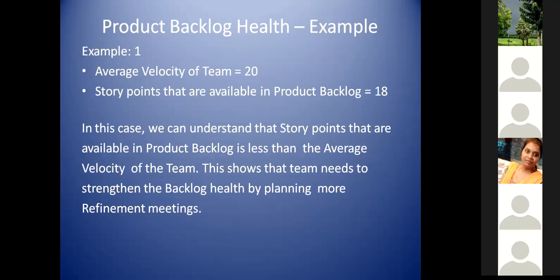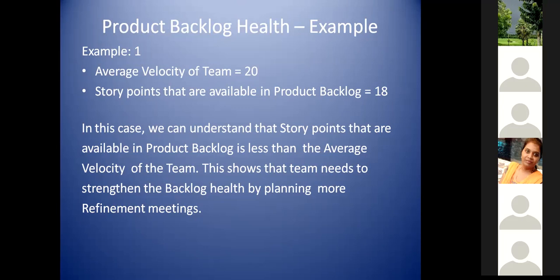Now, let's get into some examples. Let's consider that your team's average velocity is 20 story points. In your product backlog, you have done some backlog refinement meetings and achieved 18 story points, which means in your backlog refinement meeting you have estimated some work items which yielded 18 story points.